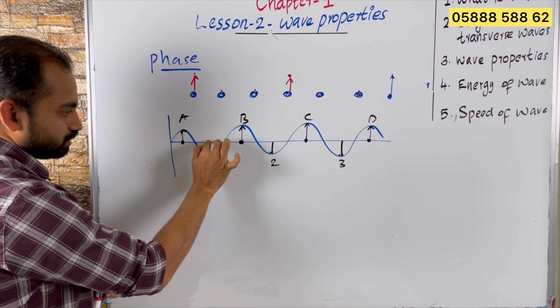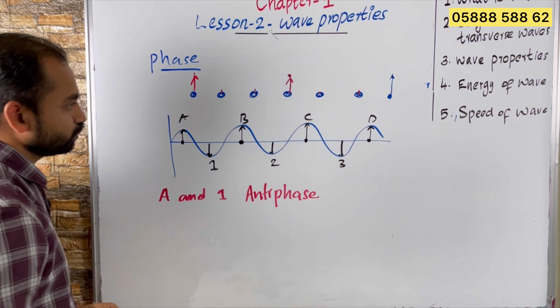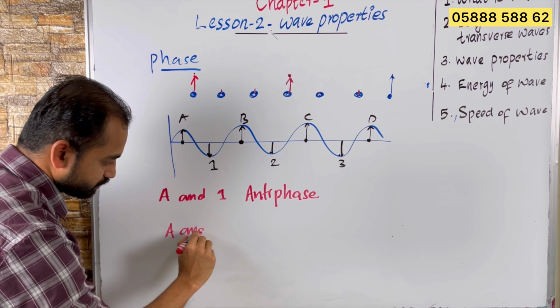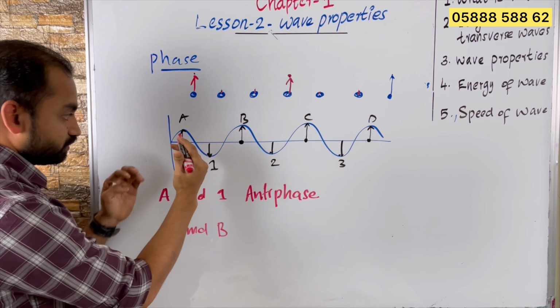But if we talk about, for example, A and 1, point A and point 1. So point A is at its maximum displacement in the upward direction, and the point 1 is at its maximum displacement in the downward direction. So A and 1, they are in the opposite state of vibration, so they are in antiphase. What about A and B? A has maximum positive displacement, at the same time B also has maximum positive displacement, so A and B are in phase.